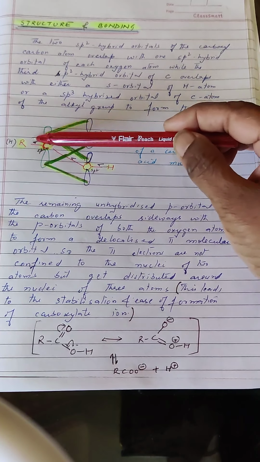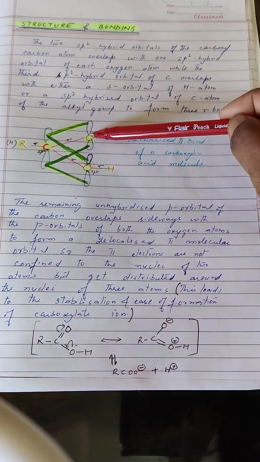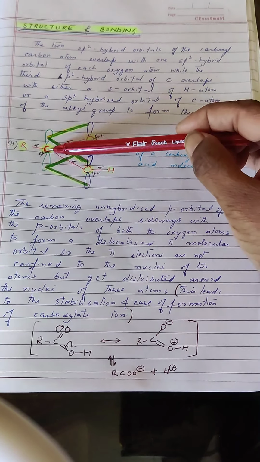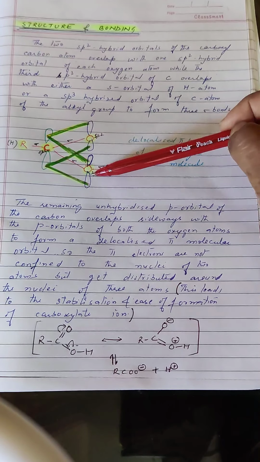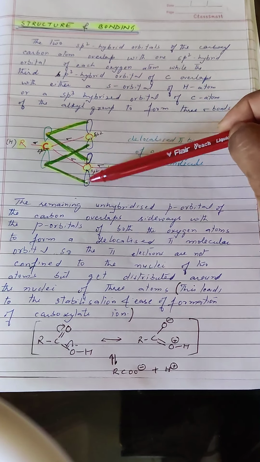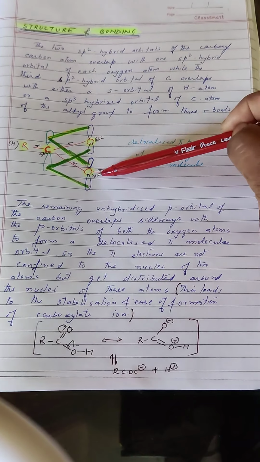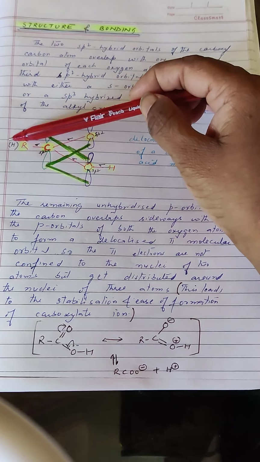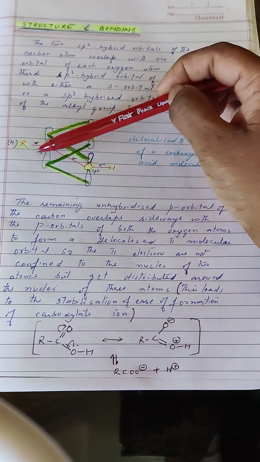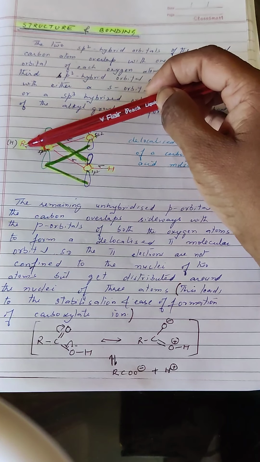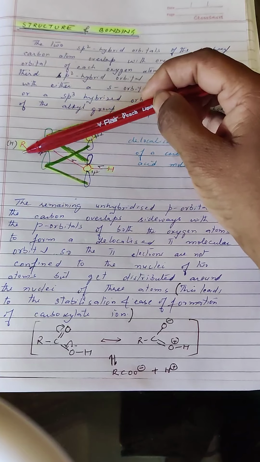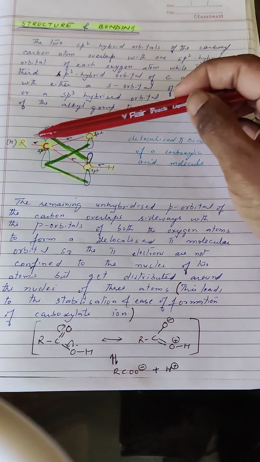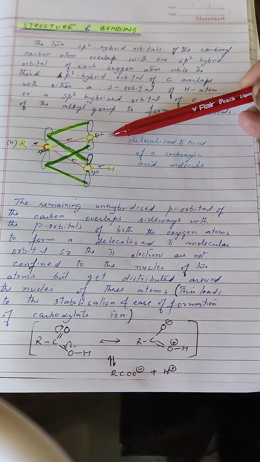They form 3 sigma bonds. One sigma bond is with the sp2 hybrid orbital of one of the oxygens. The second sigma bond carbon forms is with another sp2 hybrid orbital of the second oxygen, and the third sigma bond is formed either with the s orbital of the hydrogen or with the sp3 hybrid carbon of the alkyl group to which it is attached. So in all we have 1, 2, 3 sigma bonds.